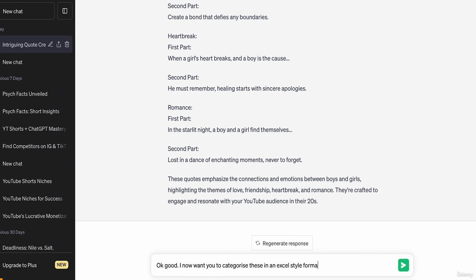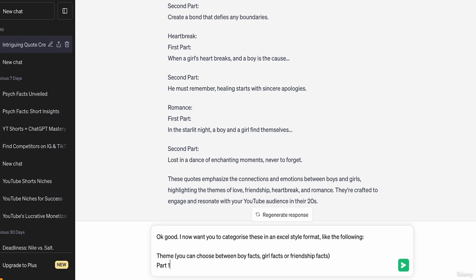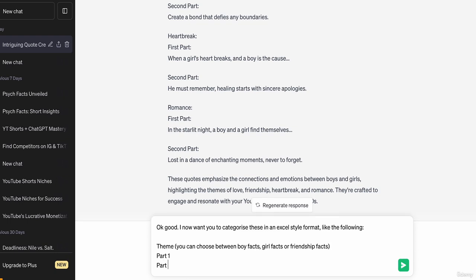Now, ChatGPT will actually do the hard work for us and put this all in a nice table that we can just copy from ChatGPT to Excel. So again, we just got to break it down for us. So theme, you can choose a theme. I'll let them randomize between boy facts, girl facts, or friendship. Then we've got part one. Here you put the first part, and then part two is obviously where you put the second part.